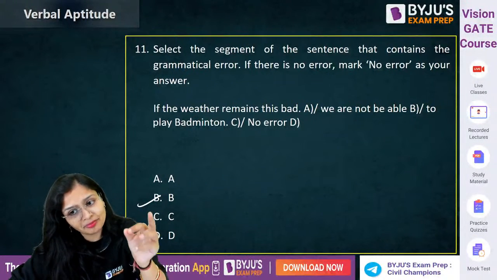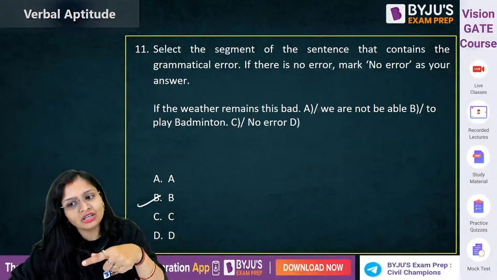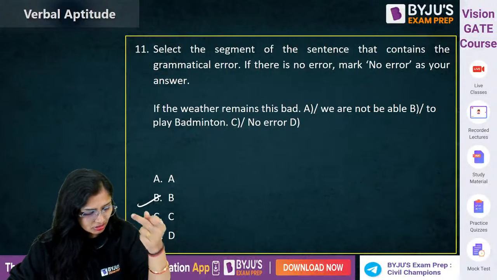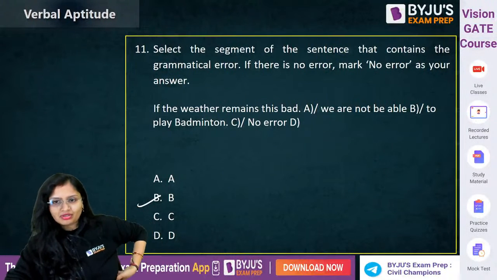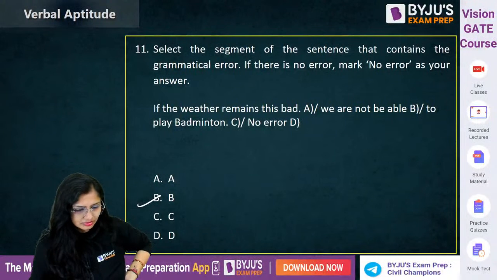If the weather remains this bad, अगर मौसम ऐसा ही खराब रहा, we are not be able to. What should be the correct one in place of this? What will be the correct one?